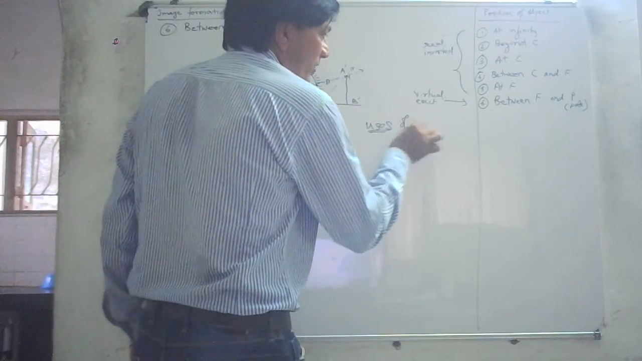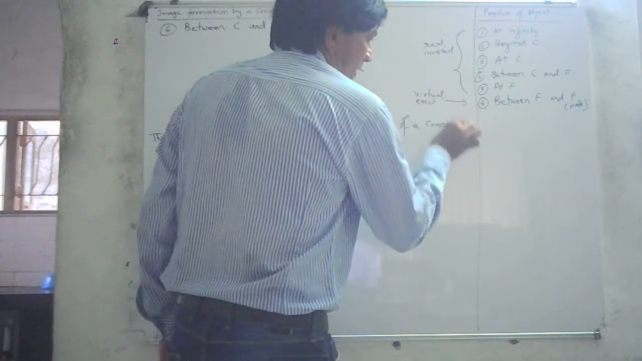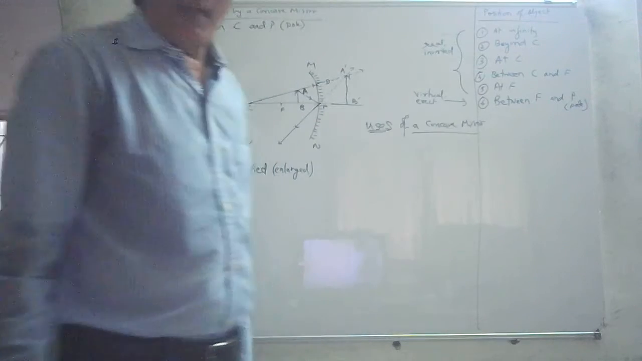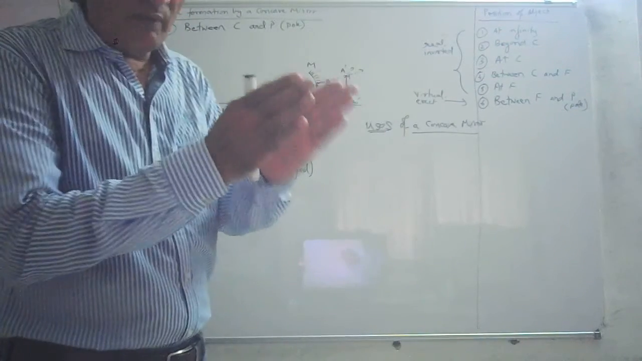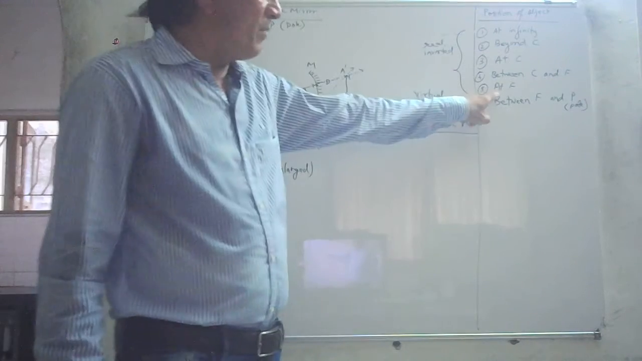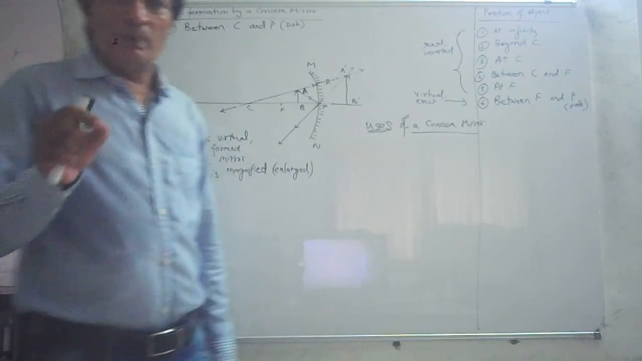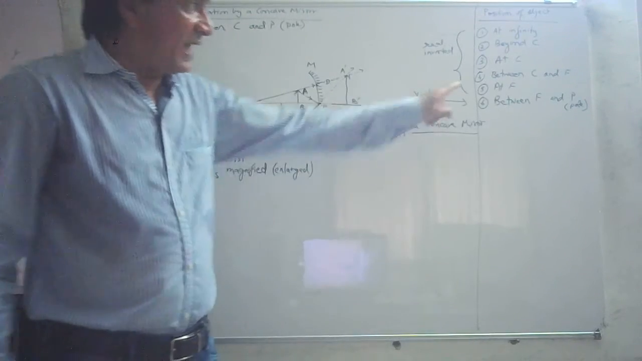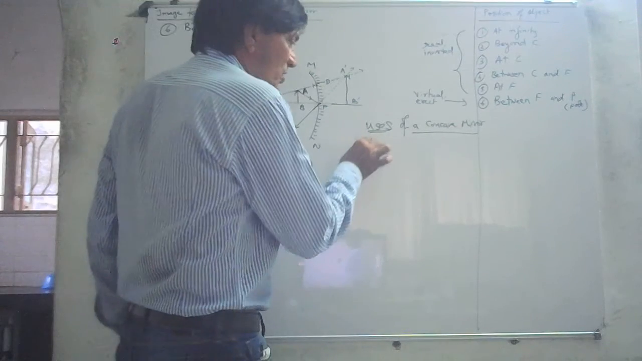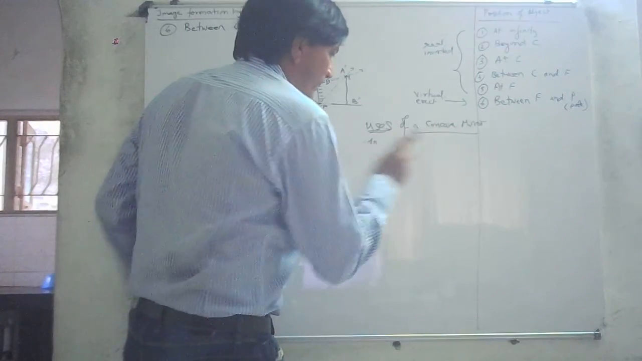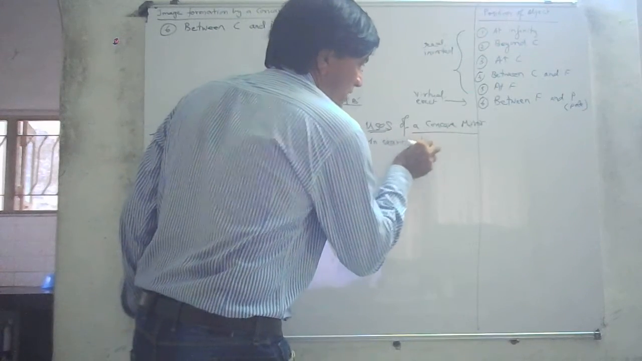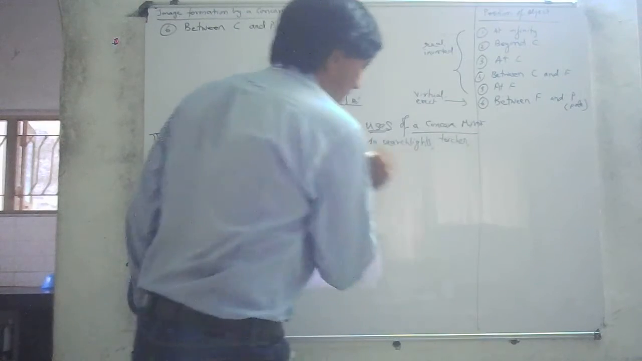Now, as a result of this, certain uses are there. Uses of a concave mirror. Based on this, you can use the concave mirror for different purposes. Now, in the 5th case, when the object is placed at the principal focus, the rays of light become parallel, and the image is formed at infinity. Now, that is used in searchlights, large searchlights, and in torches, headlights